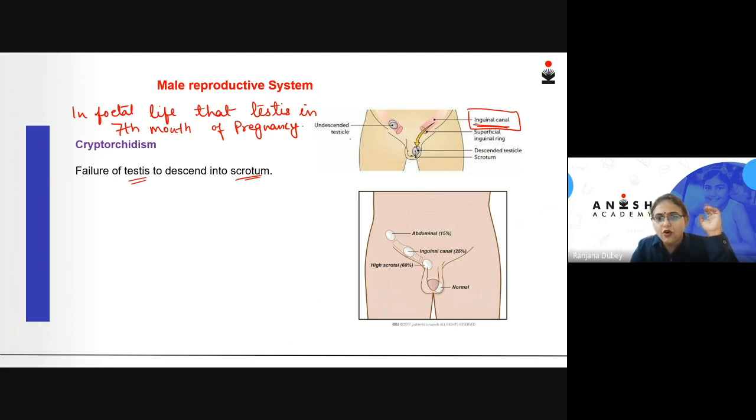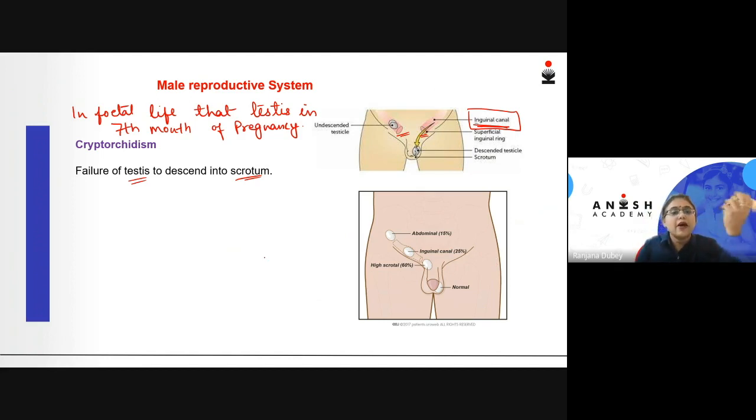Testis is formed in the abdomen in the seventh month of the pregnancy, after which, with the help of the inguinal canal, it descends down into the extra abdominal region in a pouch called the scrotum.